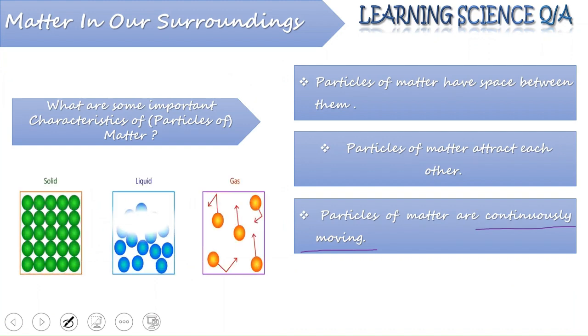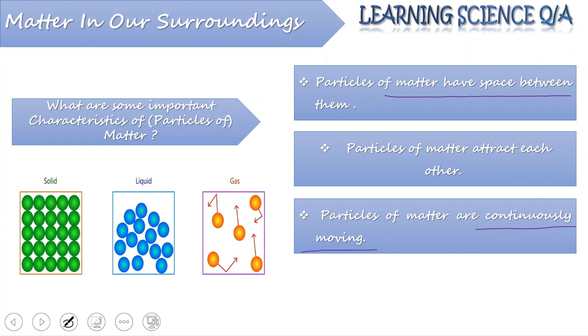Now, looking into the figure one more time, particles of matter have space between them. We can have several questions coming in the examination based on this single figure. You can see from the figure that the space is maximum in case of the particles of gases. It is intermediate in case of the liquid, and it is least in case of solid. So this should be the order while arranging the matter in terms of the space between them.